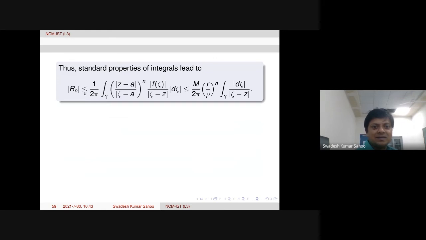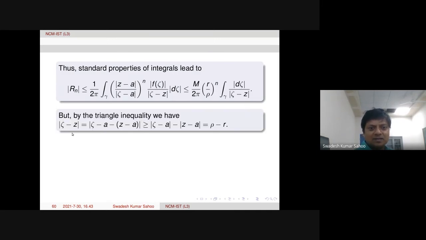So the remainder term was this one, and everywhere I have taken the modulus inside, that is the reason less than or equal to is there. These are the standard properties of integrals. M is coming from the upper bound for f of zeta on gamma, then 2 pi is as it is, modulus of z minus a is r, small r, modulus of zeta minus a is rho as it is, then modulus of d zeta is there, and in the denominator modulus of zeta minus z is there. Now we need some lower bound for modulus of zeta minus z, so that we can take this outside after taking the lower bound.